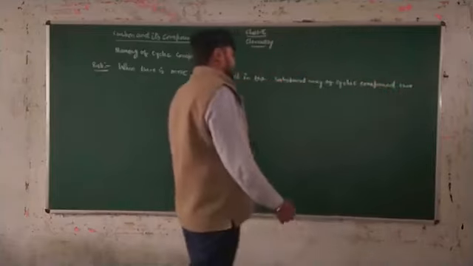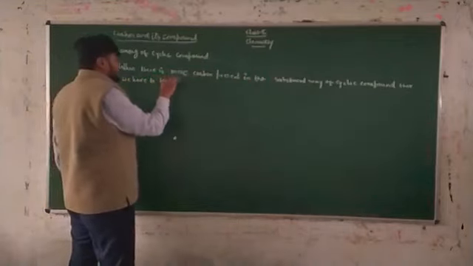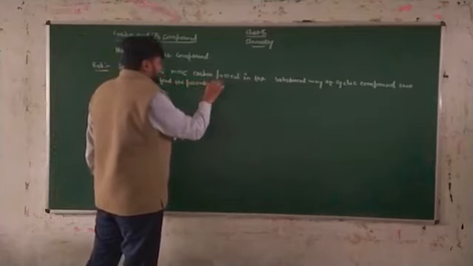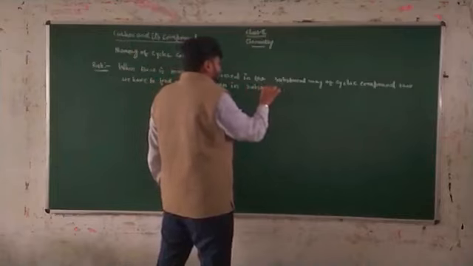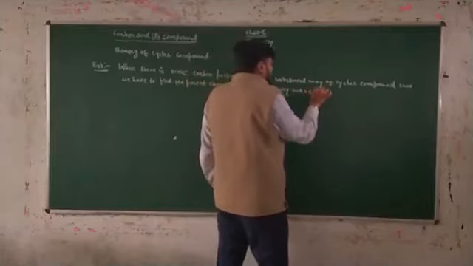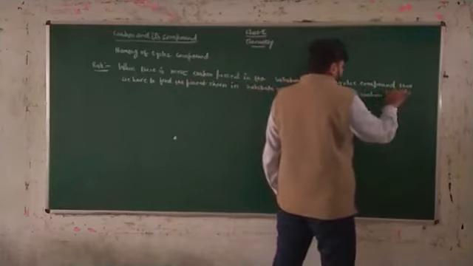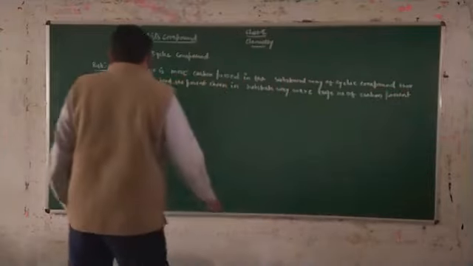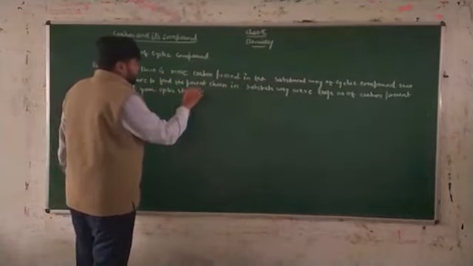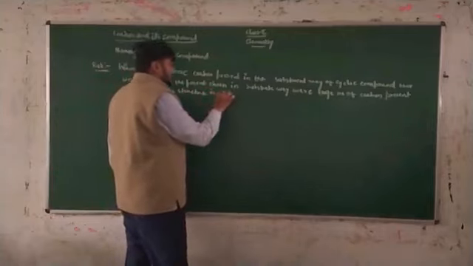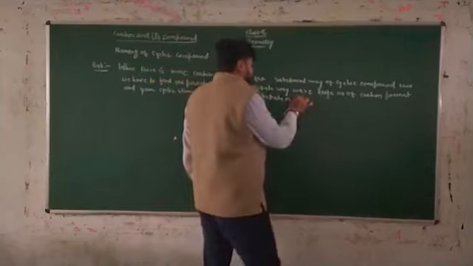then we have to find the parent chain in the substituent, where the large number of carbon is present, and your cyclic structure is termed as the substituent.